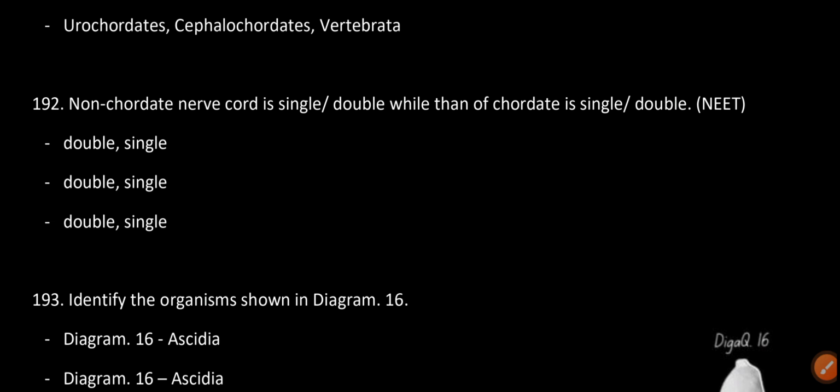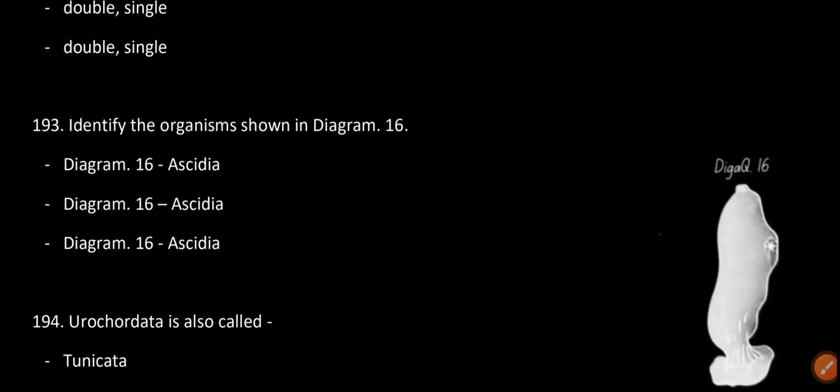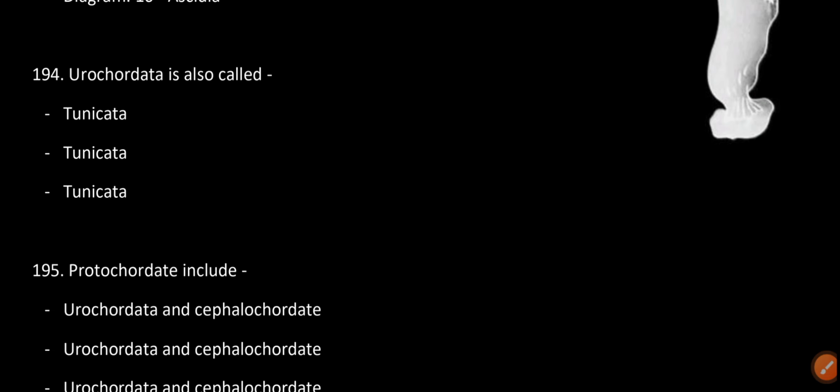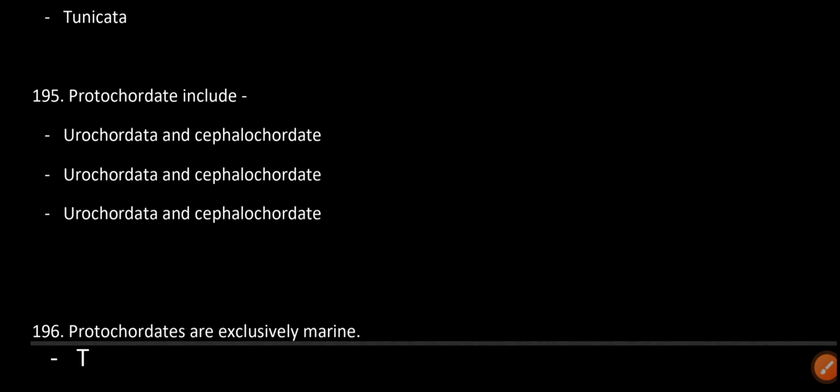Non-chordate nerve cord is double, while that of chordate is single. Identify the organism shown in the diagram. This is Ascidia. Urochordata is also called tunicata. Protochordates include Urochordata and cephalochordata.